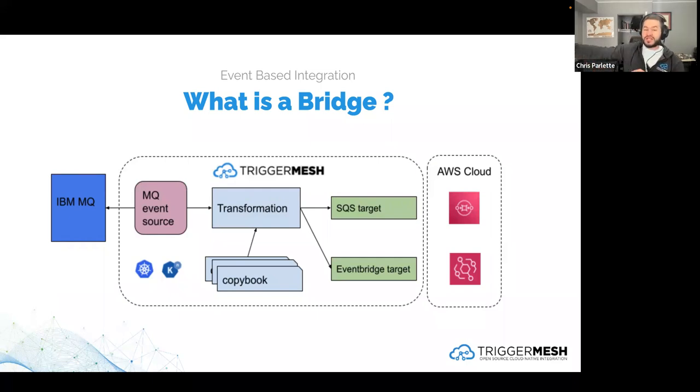And we're going to stick it onto SQS or possibly EventBridge, or both at the same time, right? So we can actually split it out. And so that way, when you tell your developers, hey, go to this SQS queue in AWS, there's a JSON event waiting for you. We need you to pull that off and do something with it. They know exactly what to do with that.